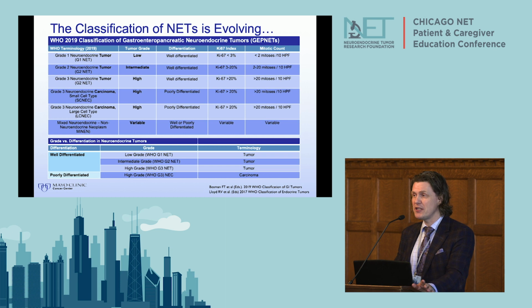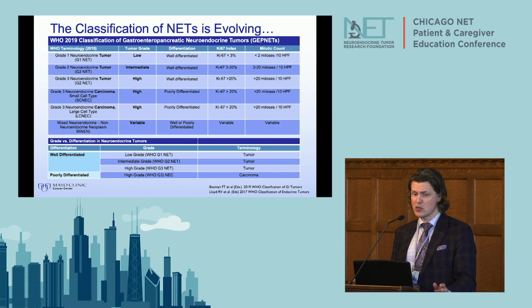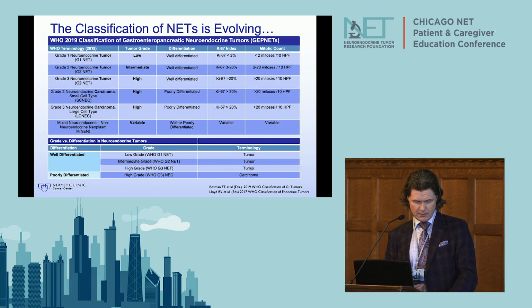So this is the busiest slide I will have, I promise, and I will test you on this at the end of the talk. Really what I wanted to show you here is the 2019 classification of neuroendocrine tumors. This just came out last month or the month before that. The WHO, or World Health Organization, puts together these big meetings with experts, and they hash out how we should define neuroendocrine tumors, how we should call them, how we should classify them, because we, as scientists, want to classify everything. And so really what I wanted to show here, and let's see if I can make this, oh, sorry.